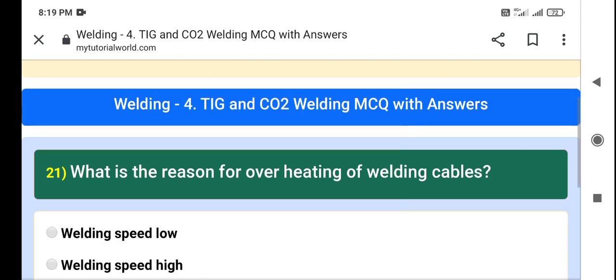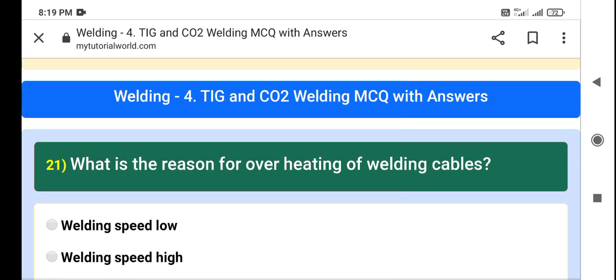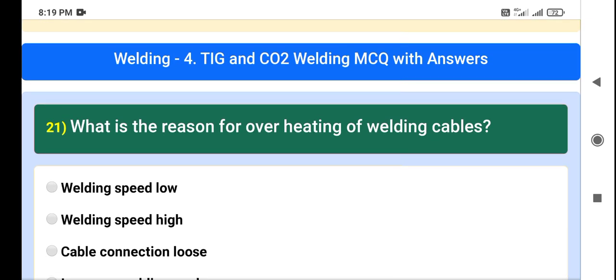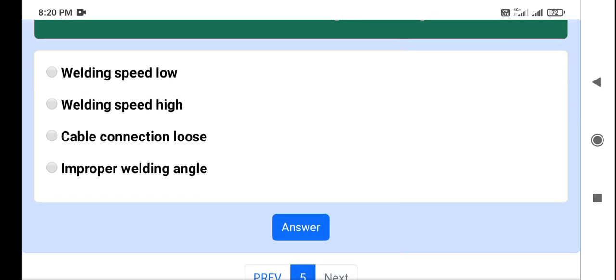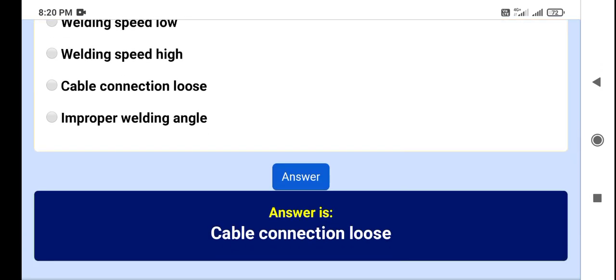Now this is the last and final question in this MCQ question and answer. Last question is 21. What is the reason for overheating of welding cables? Welding speed low, welding speed high, cable connection loose, improper welding angle. My answer is cable connection loose. Let's see the correct answer. Yes, the right answer is cable connection loose.